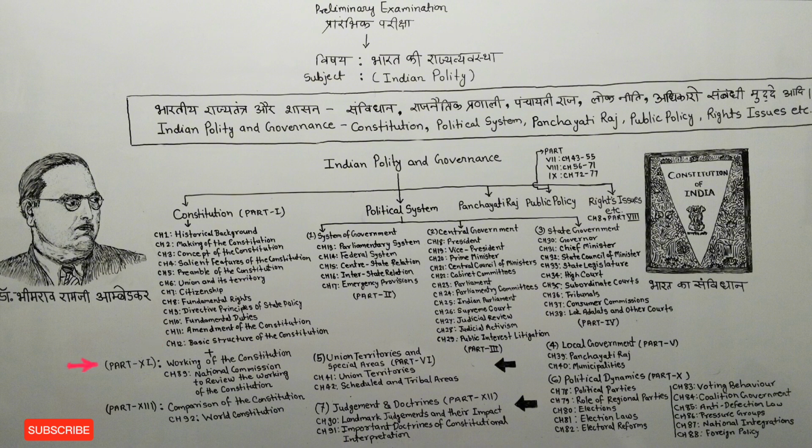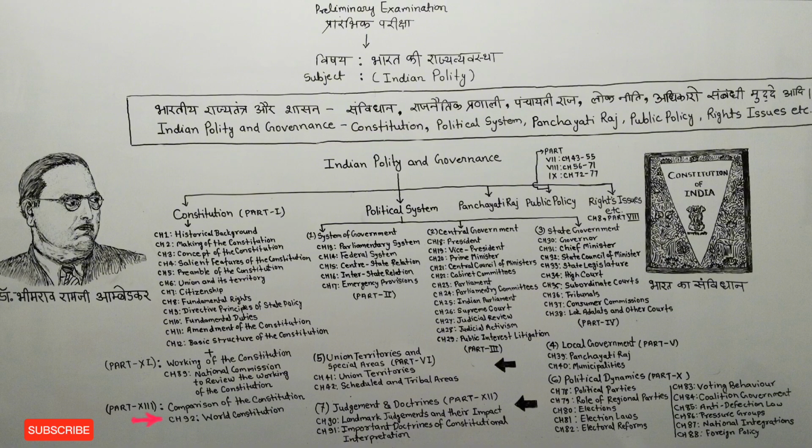Apart from this, friends, under the constitution topic, I have also included part 11 of M. Lakshmikant sir's book, which tells us about the working of the constitution, which is chapter number 89, in which it is written National Commission to review the working of the constitution. Along with this, I have included another part because it is also related to the constitution, which is part number 13, that is comparison of the constitution, in which we get to see chapter number 92, which tells us how our constitution is different from the constitution of different countries.